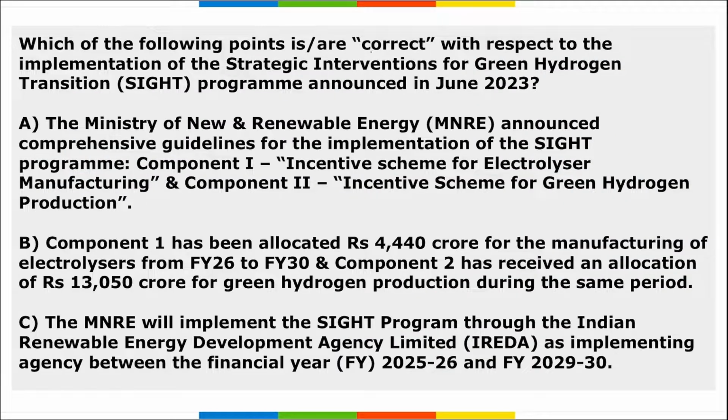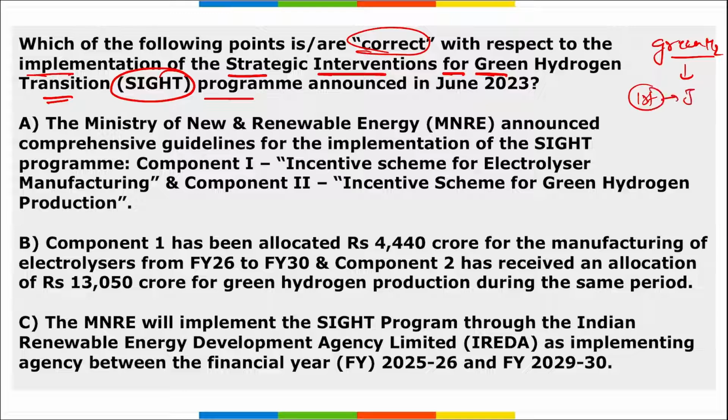Next, which of the following are correct with respect to the implementation of SITE program? What is this SITE? Strategic Interventions for Green Hydrogen Transition. We know that India is highly pushing on this green hydrogen mission, and we have seen that the first hydrogen powered train will be running from the Jind district of Haryana, and similarly a first hydrogen production site is also set up there near to this station in Jind, Haryana. Apart from this, a green hydrogen powered generator is working in Assam on a pilot basis, and it is powering a full guest house.